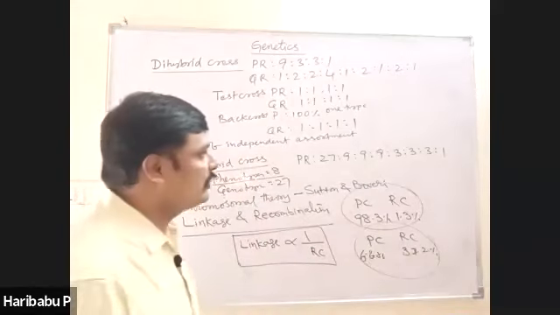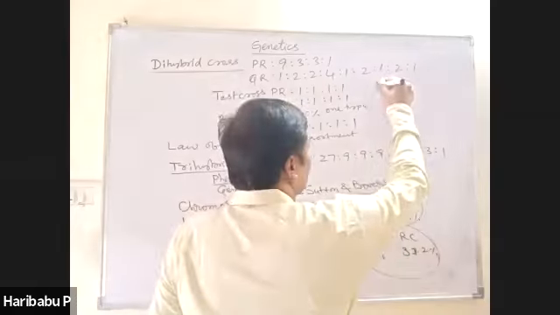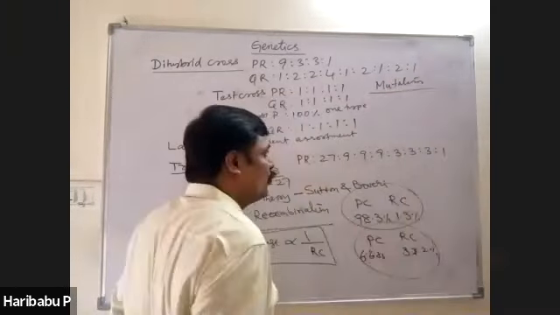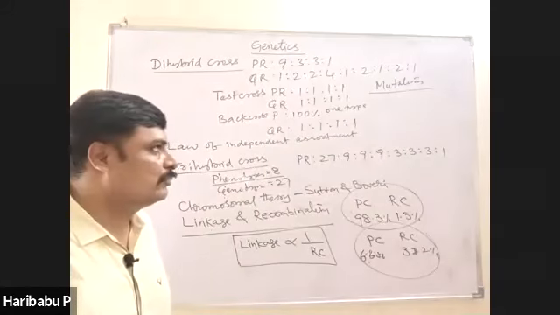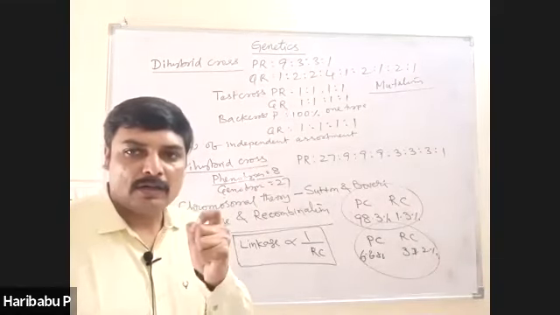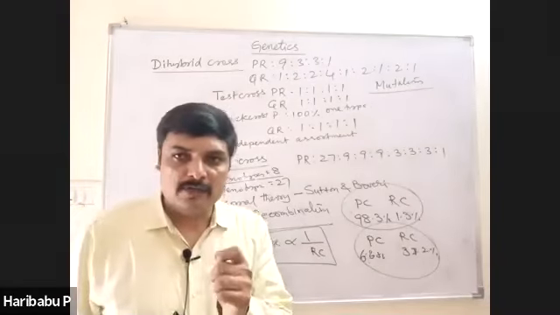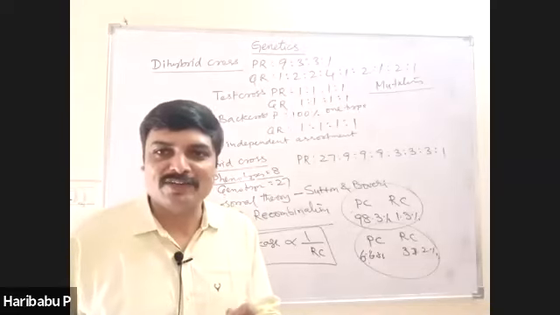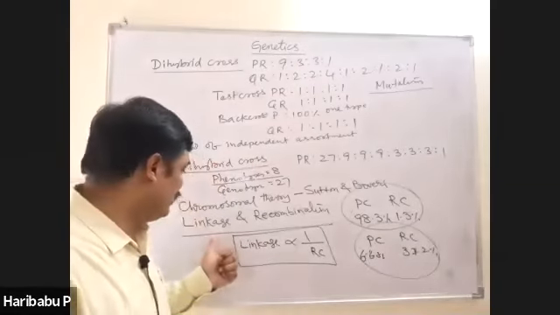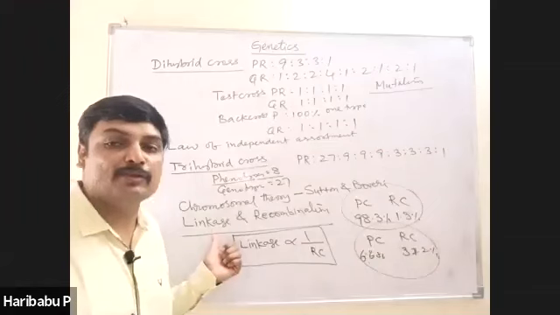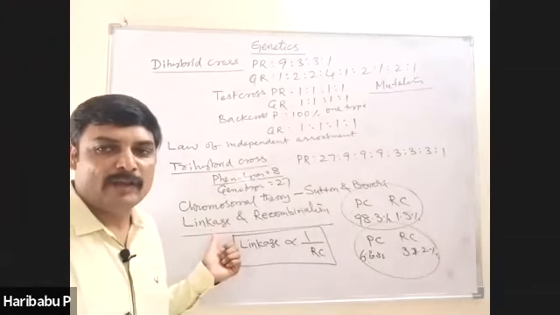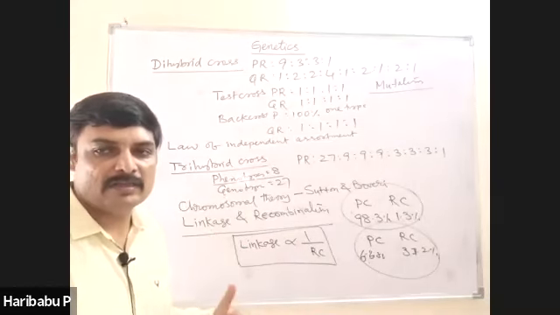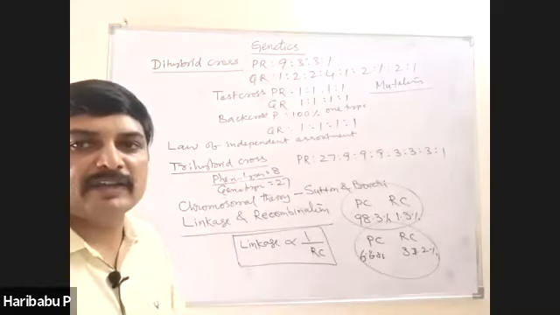And lastly, never forget the concept of mutations. What are mutations? Who discovered mutations? In which plant were mutations discovered? What do you call point mutation or gene mutation? What is the best example for point mutation? All these. And while reading linkage, don't forget about linkage groups. How many linkage groups are present in pea plant? Equal to its haploid number. That is, 14 chromosomes are there, so 7 is the number of linkage groups.